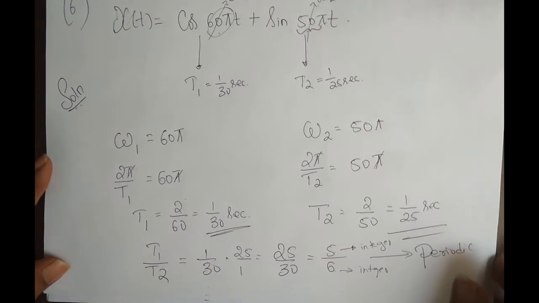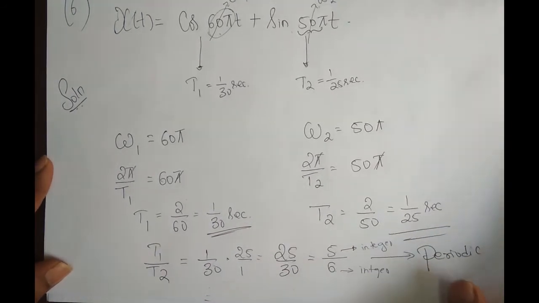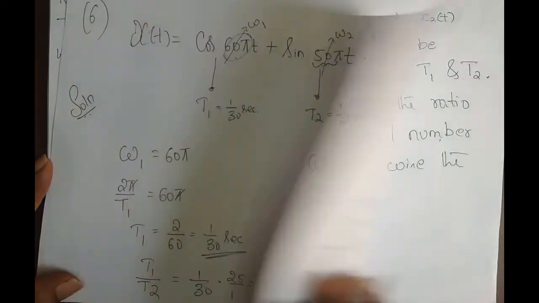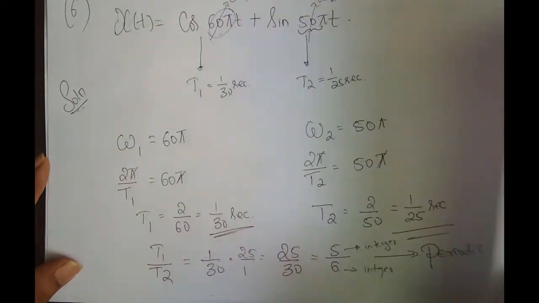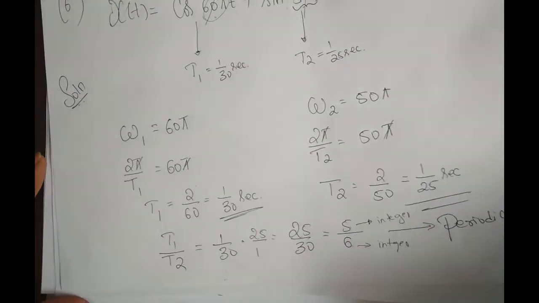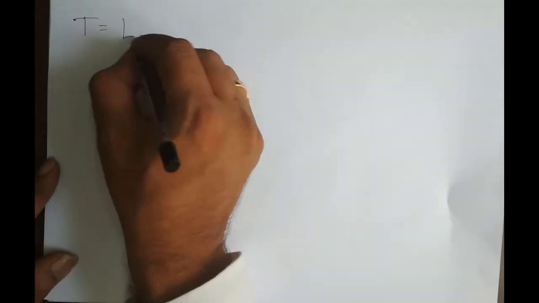Next, now how do I check for its periodicity? So I said that, okay, fine, this is periodic. Now the next question is, what is its fundamental period? So we'll try to find its fundamental period. How to find the fundamental period if the signal is periodic? It is nothing but the LCM of t1 and t2, right? So the fundamental period, capital T, is nothing but the LCM of t1 and t2.